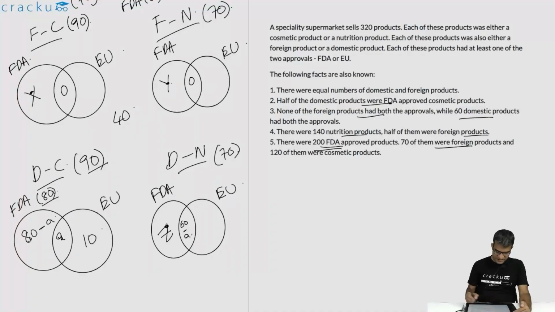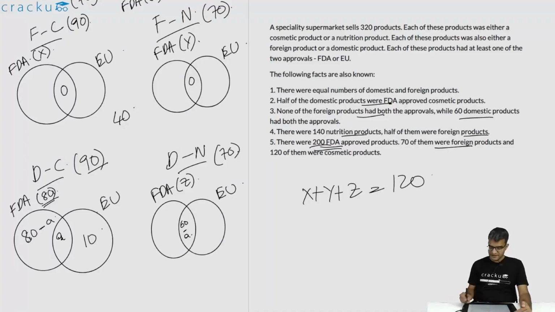the sum of these three should be equal to, wait a minute, this is not just only FDA approved. If say this is X, the number of foreign cosmetic products which are FDA approved is X, and if this is Y, and if this is Z, the sum of X plus Y plus Z will be equal to 120 minus 80, which is 120. And we are told that 70 of them are foreign products, so X plus Y will be equal to 70.